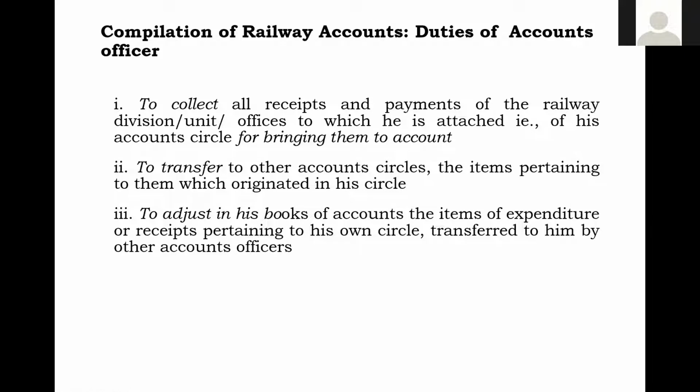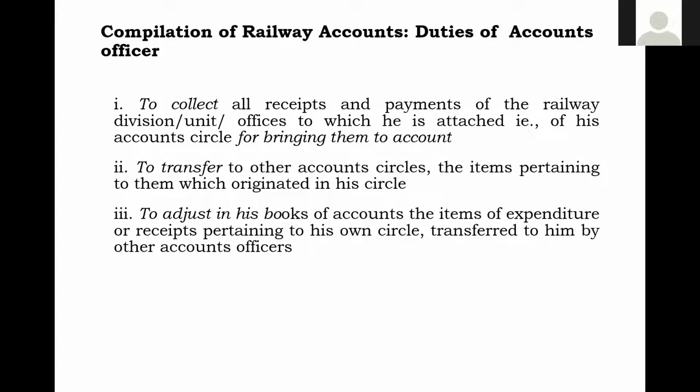Similarly, suppose it is related to other than railway accounts, say PAO or some other banking sector, central account section, Nagpur. In such case, when we can say that it has been adjusted in his books, only when you send advice memo, advice of clearance, if you send to RBI, then the other accounts officer, he will get clearance memo and then he will adjust it.